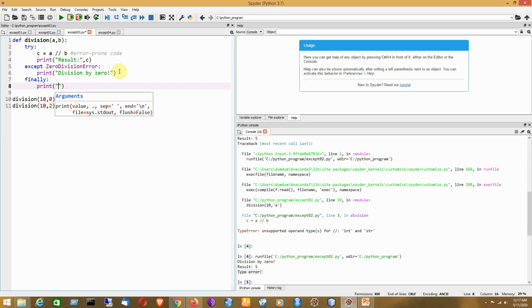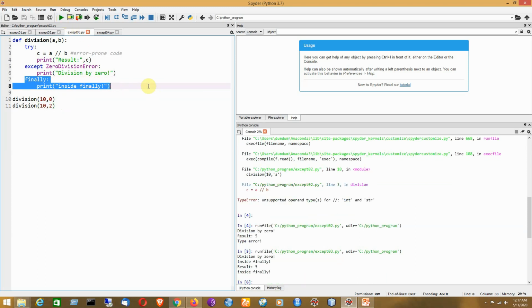I will be writing here inside finally. Okay, so now I will be trying to run the program by using an illegal code. That means it will generate a zero division error because we are going to divide the number 10 by 0, and the next function call is legal code. But no matter whether an exception has occurred or not, the statement inside the finally clause will always be executed. Just have a look at it.